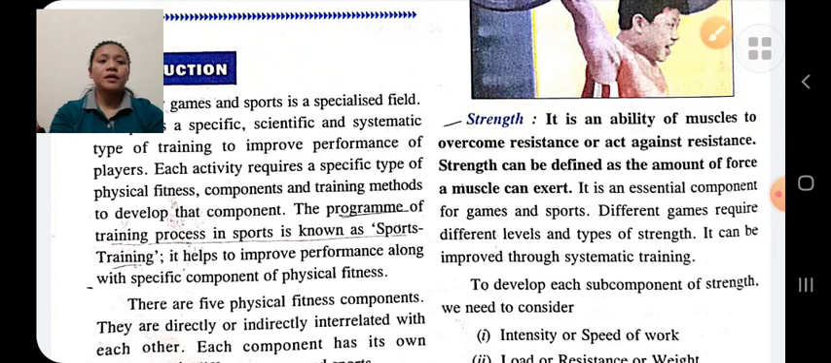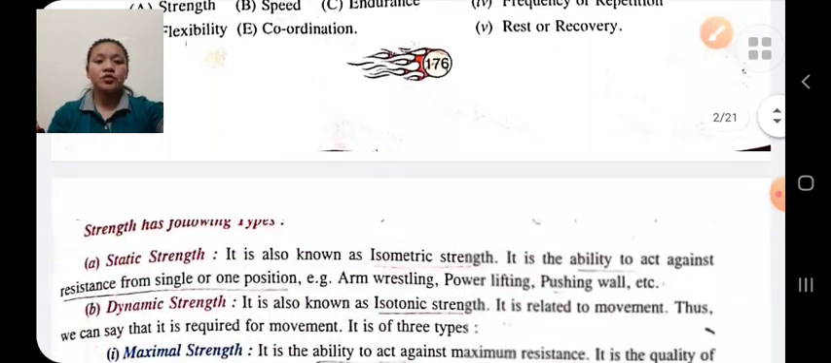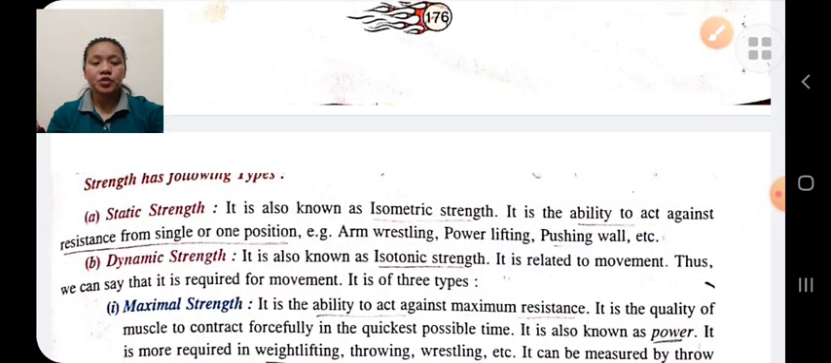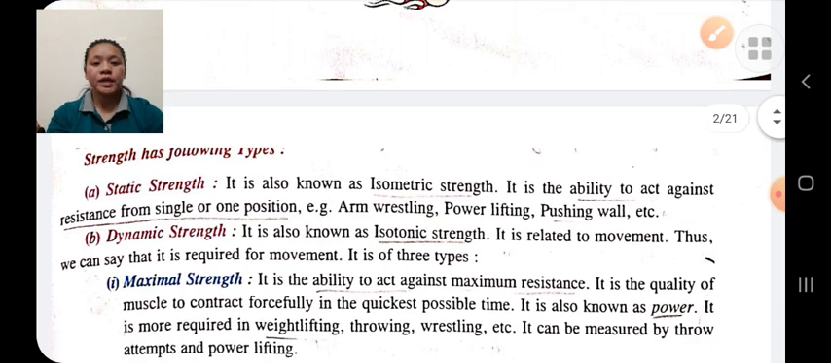Strength is the ability of muscle to overcome resistance, or it is the ability of a person to overcome resistance. Strength means the amount of force a muscle can exert against a resistance. Strength is of two types: static strength and dynamic strength.